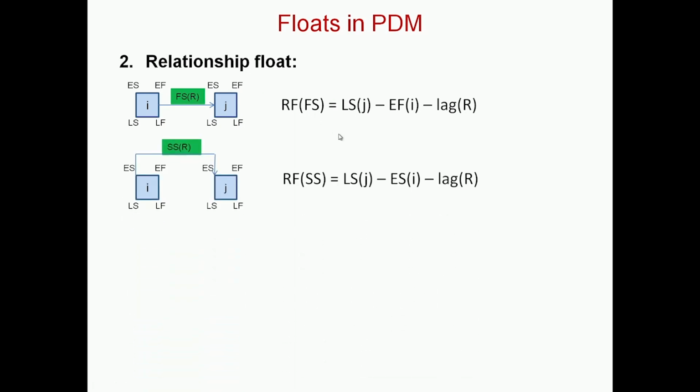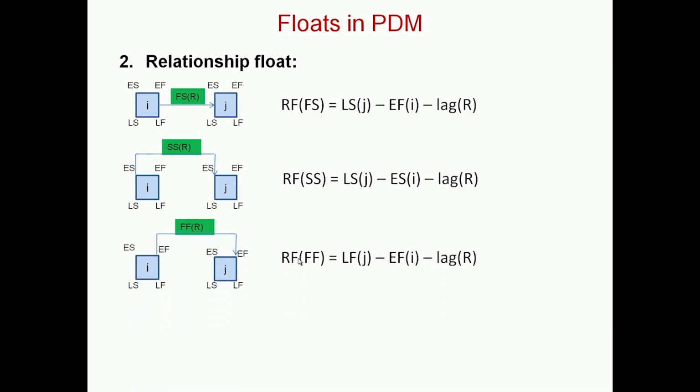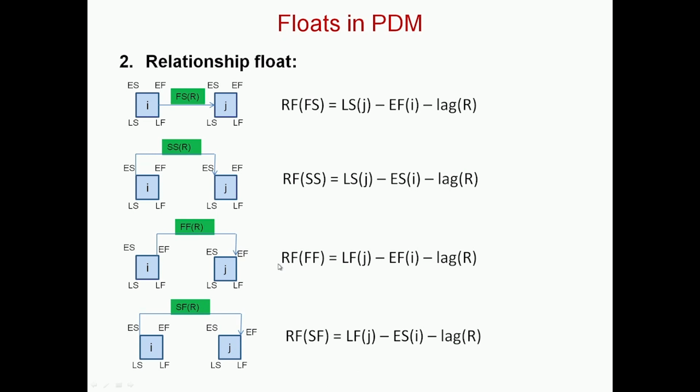For a start-start relationship, I go with the late start of j minus the early start of I, again minus the lag in the relationship. So this is the relationship float for start. For a finish-finish relationship, I go with the late finish of j minus the early finish of I, minus the lag, which we don't use too much.